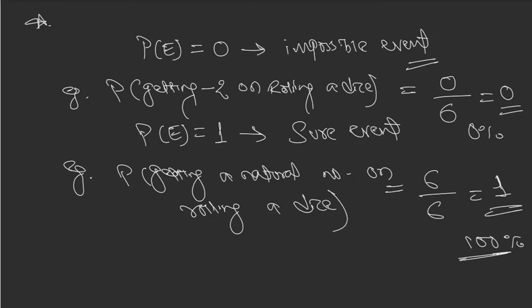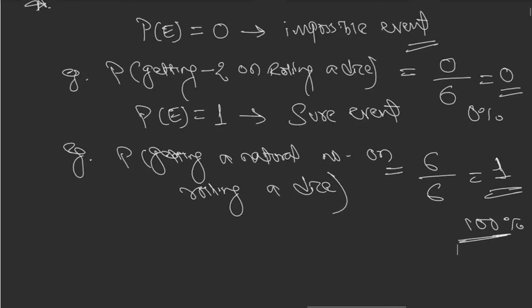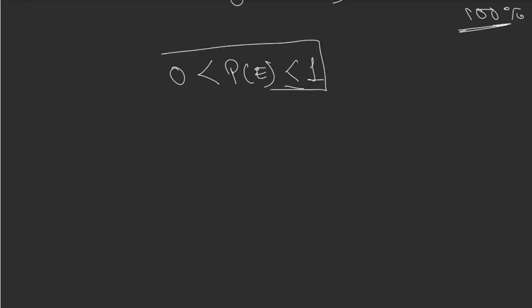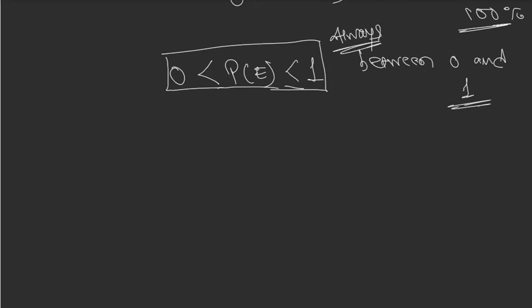Right? So this brings us to a very, very important conclusion. Probability of an event is always greater than or equal to 0, but smaller than or equal to 1. This is a very important thing you must understand about probability. Probability is always between 0 and 1. Always, always. The answer to probability questions will be either 0 or 1 or any number between 0 and 1.